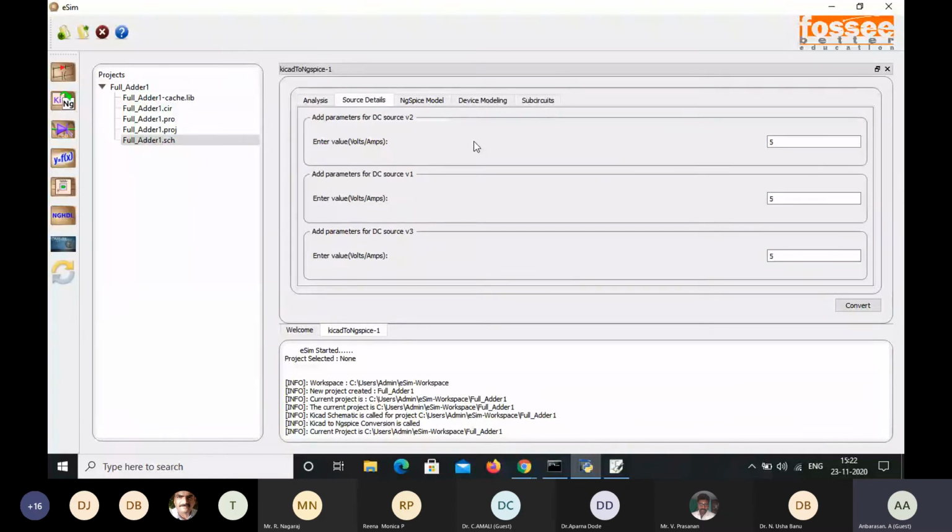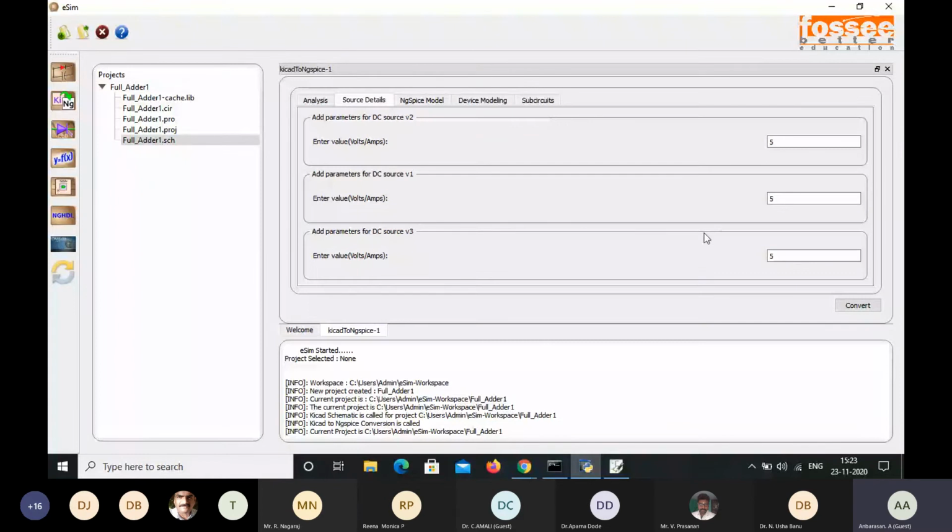For the source details, I used the 3 DC voltage sources. For these 3 DC voltage sources, I gave the value as 5, 5, 5, actually taken as 1, 1, 1. Once we have run the simulation, I will change this value and then show the output with respect to the 3 input values. At first, I have given the input value for the half adder circuit as 1, 1, 1.